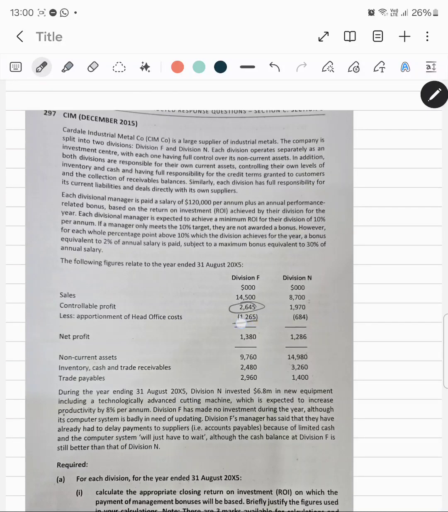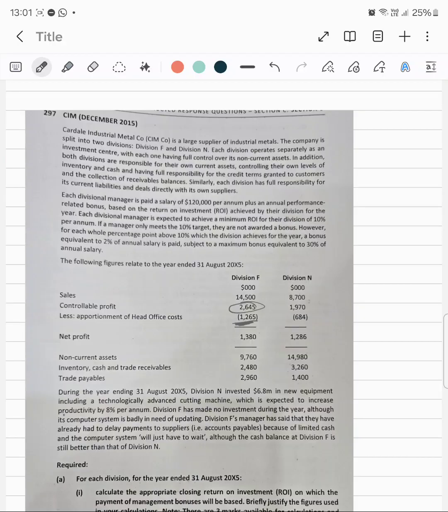2,645. We will not look into this thing, because this is something apportioned from the controllable profit of the division. So there are some profits which get transferred to the head office. It's kind of a net income pickup which is done by the head office. So this is not relevant for performance management perspective.